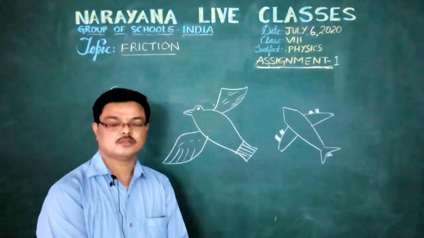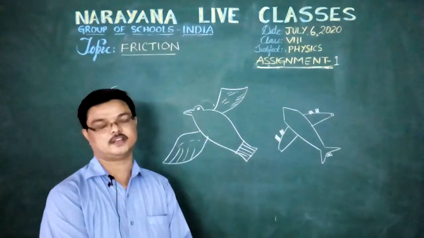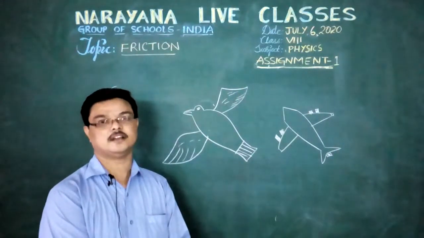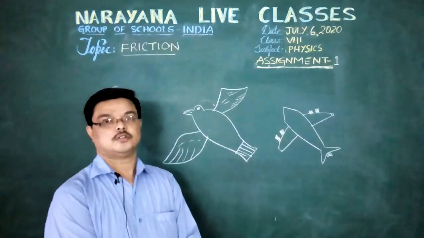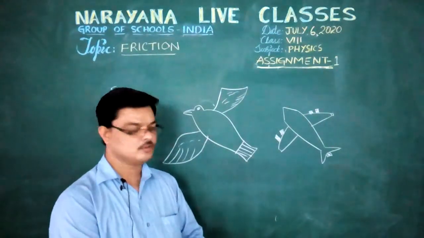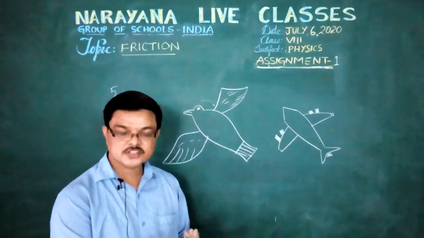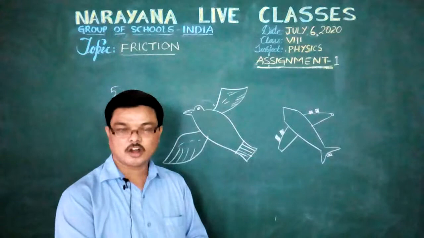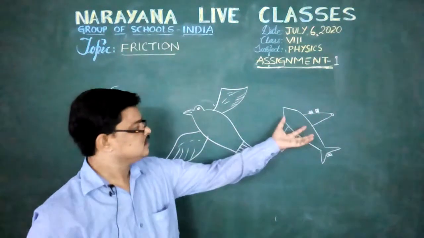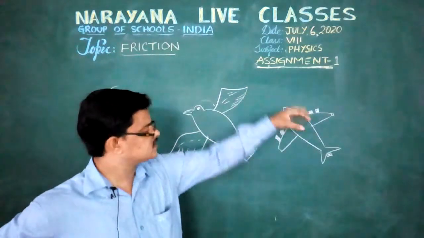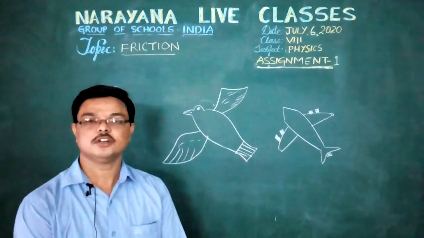When an object moves through a fluid, the frictional force, that is fluid friction, acts on it. To minimize or overcome the frictional force, the objects have a special shape that is called streamlined. Streamlined means that in the vehicle or object, the front portion we observe is the narrow part. This is about today's assignment.